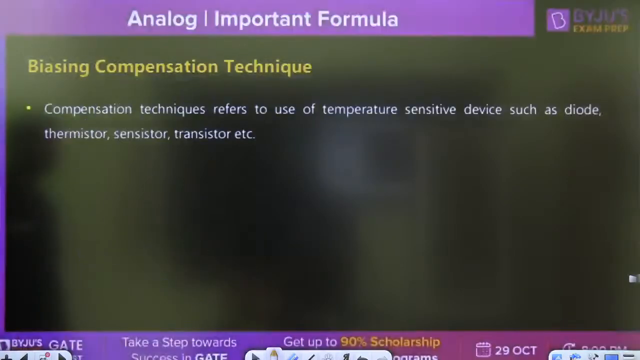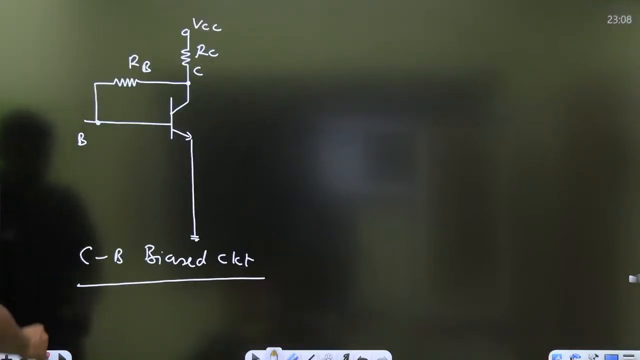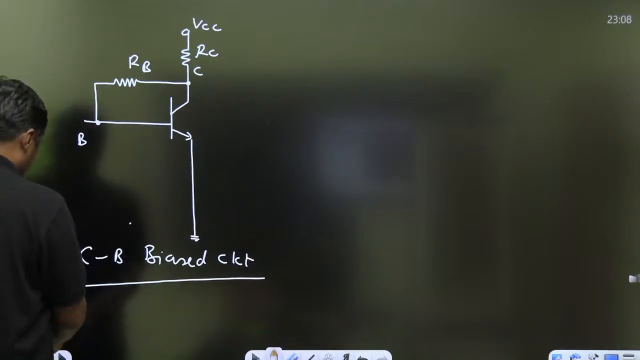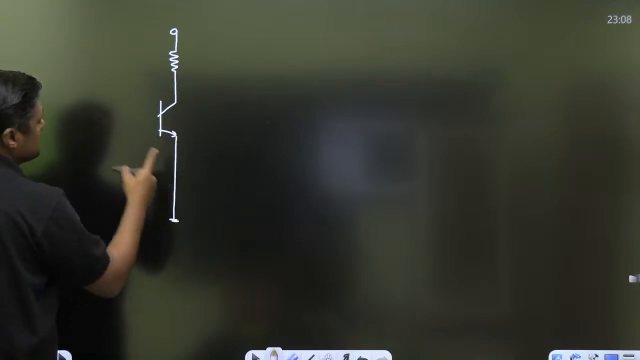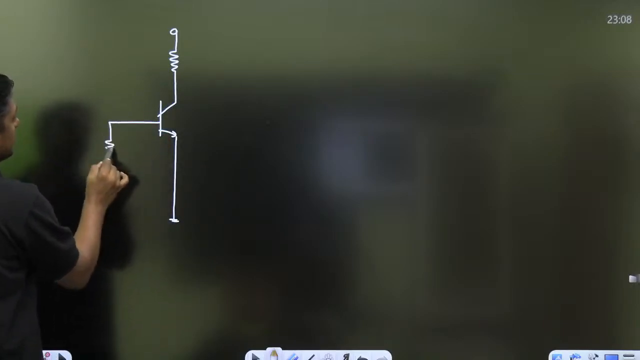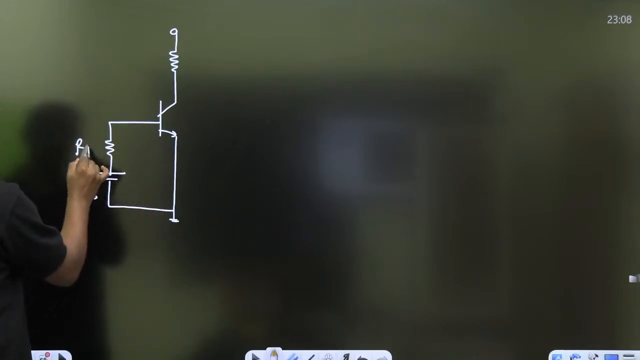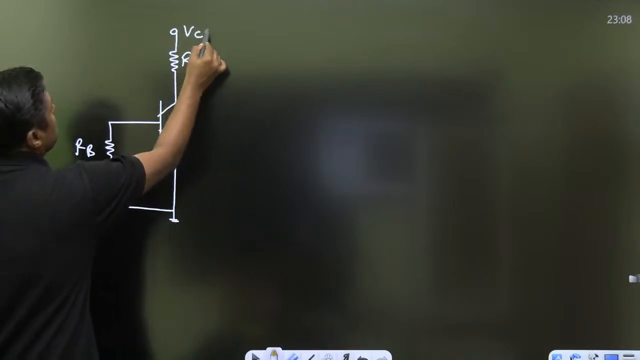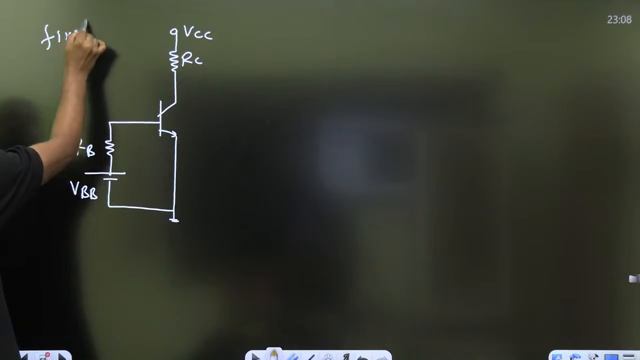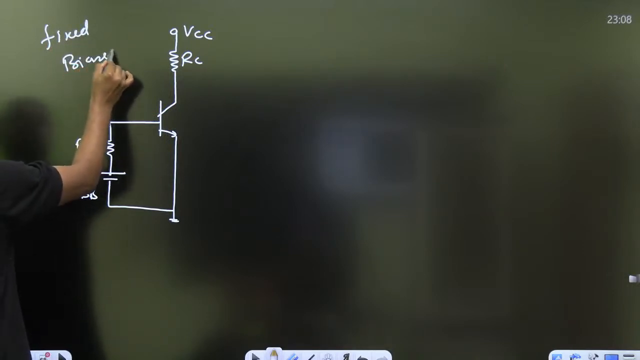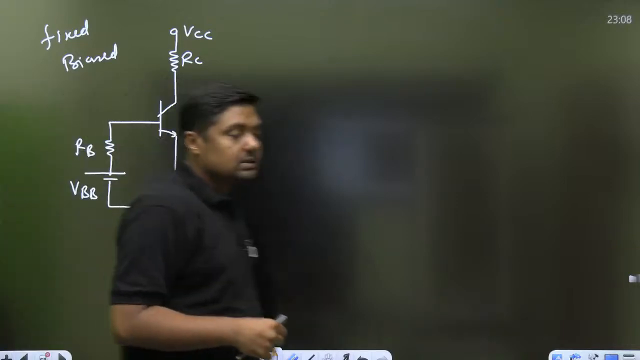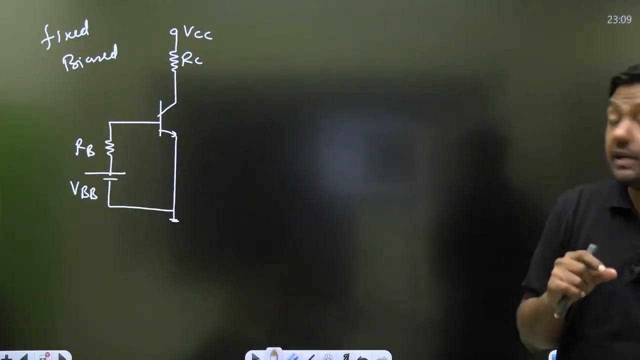Then the third one. These are the two important circuits. The third one is normally known as what? The fixed bias circuit. But that is not a technique. If there is no negative feedback, then the circuit is called a fixed bias circuit. This is an unstable circuit. Here we are connecting a very simple battery. This type of circuit is called fixed bias. No negative feedback, no RE, no collector based biasing. Then it is what? A fixed bias circuit.